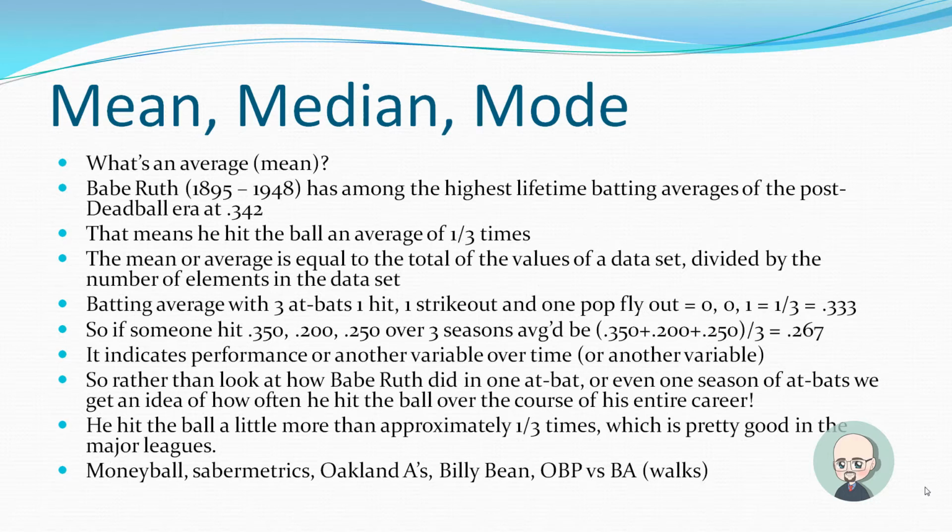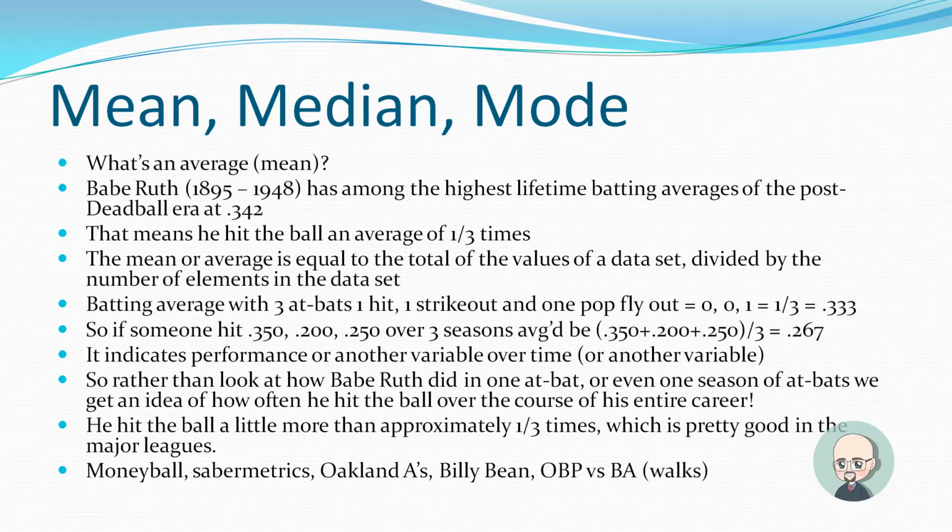Moneyball, a popular film with Brad Pitt that I'd recommend you see, is about sabermetrics, of which Oakland A's staff member Billy Beane was one of the pioneers. That character is played by Brad Pitt in the movie. He also wrote a book. And they came up with something called on-base percentage versus the batting average. The on-base percentage looked at statistics a little differently. Instead of checking how many hits a player got, they just checked how many times that player got on base. So walks mattered too.